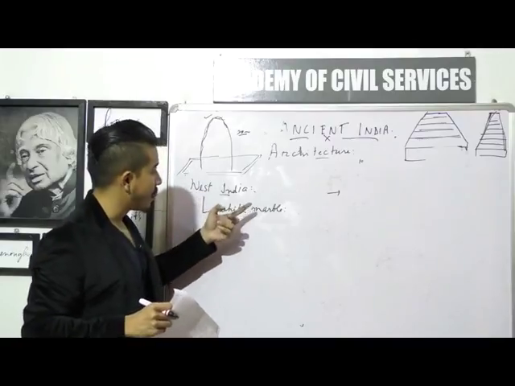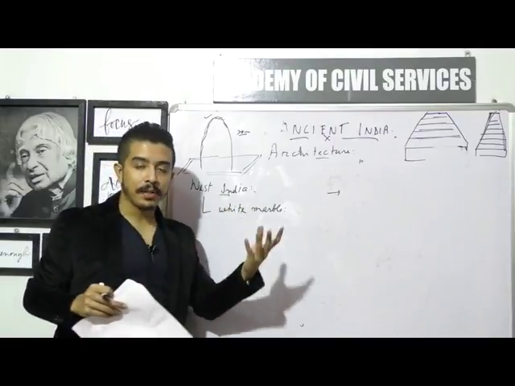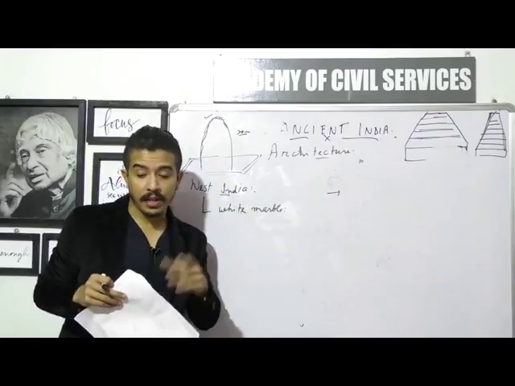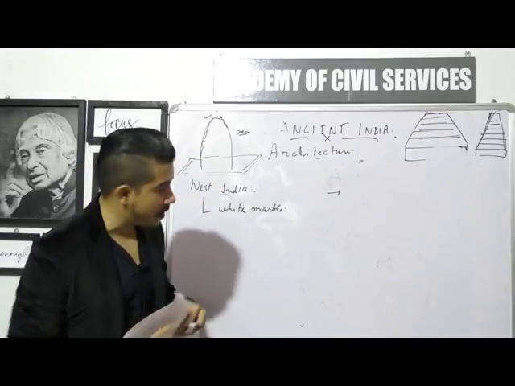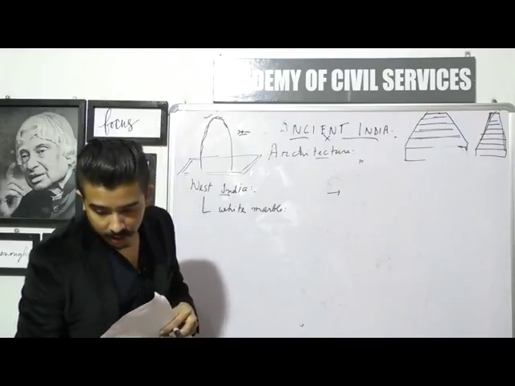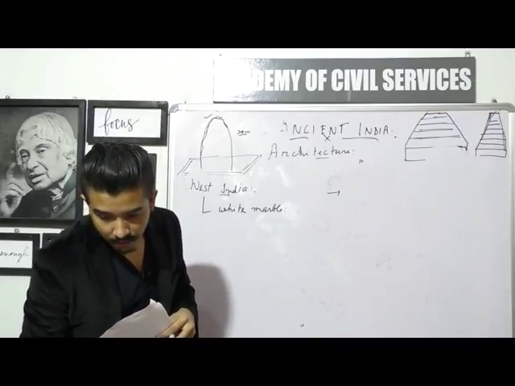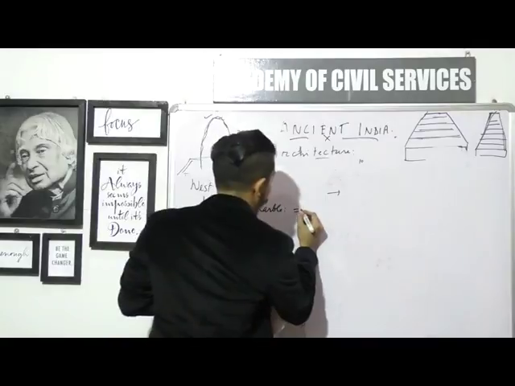So white marble was used for the temples of Western India, and specifically we are talking about the Jain temples found in Western India, for example the Dilwara temples.